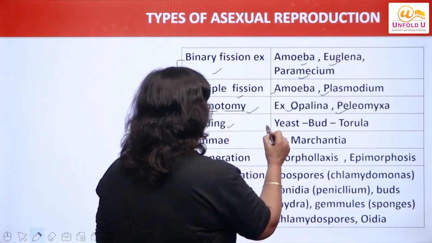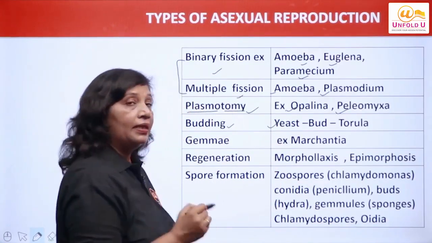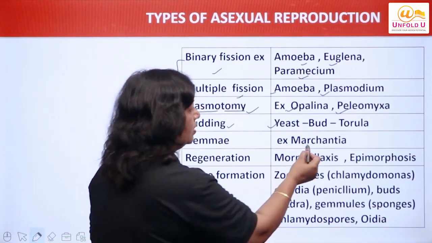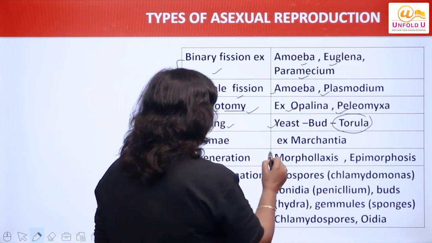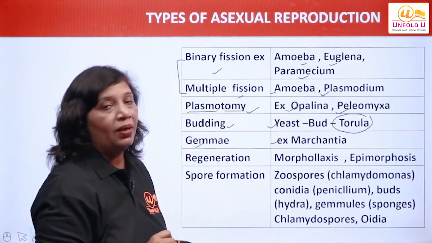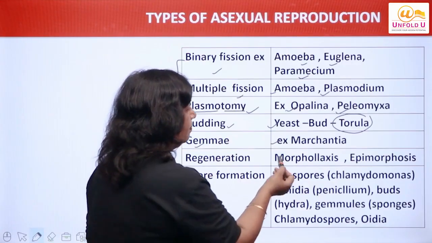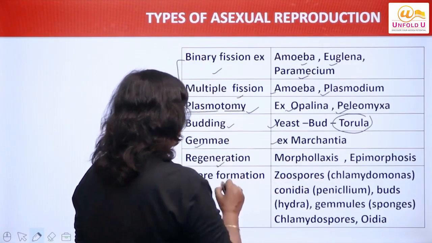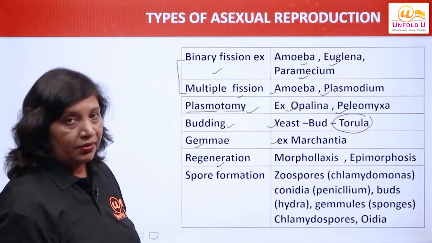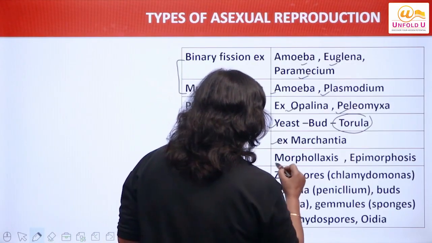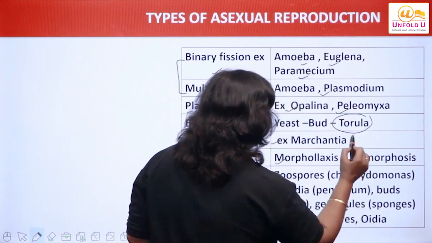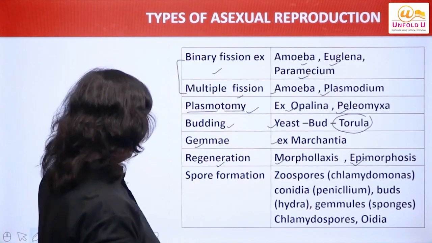Then budding, we will see with the help of an example in case of yeast. I'll make you understand in the later slides what is torula. Gemmae, these are cup-like structures. They are found in the lower plants, and we have this example, Marchantia. Regeneration, regrowth of the lost parts, right? We discuss it under two headings, morphallaxis and epimorphosis, right?